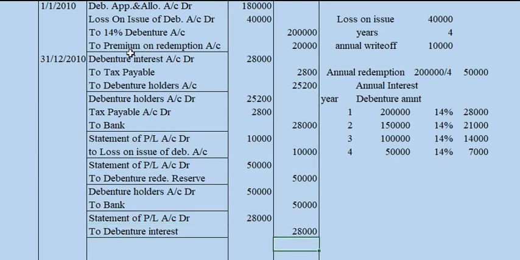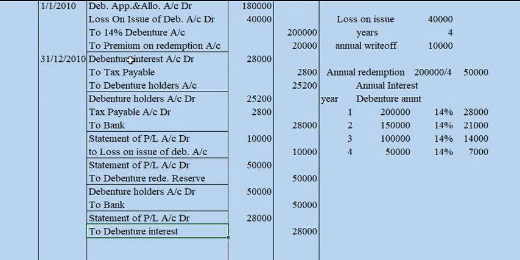First we made the interest due, then interest paid to the debenture holders and tax, and the next case, the loss on issue is to be written off for the first year. Then the debenture redemption reserve is made from the statement of profit or loss, and the 50,000 rupees amount is redeemed to the debenture holders. At last, this interest amount is debited to the statement of profit or loss.